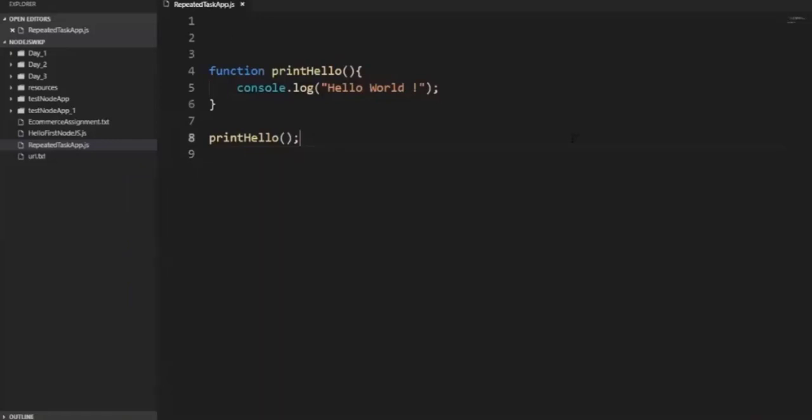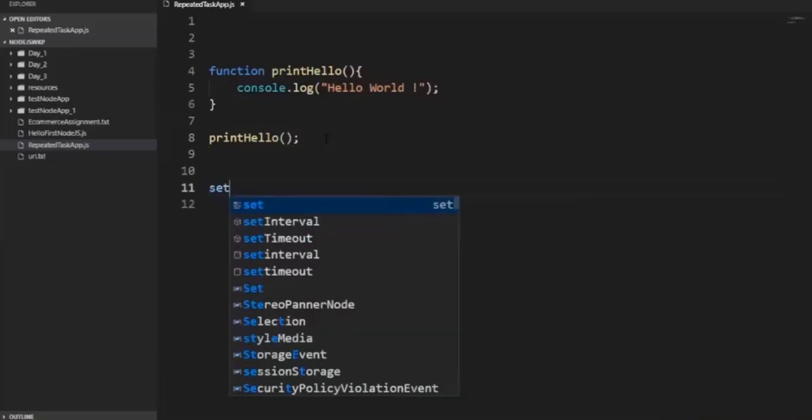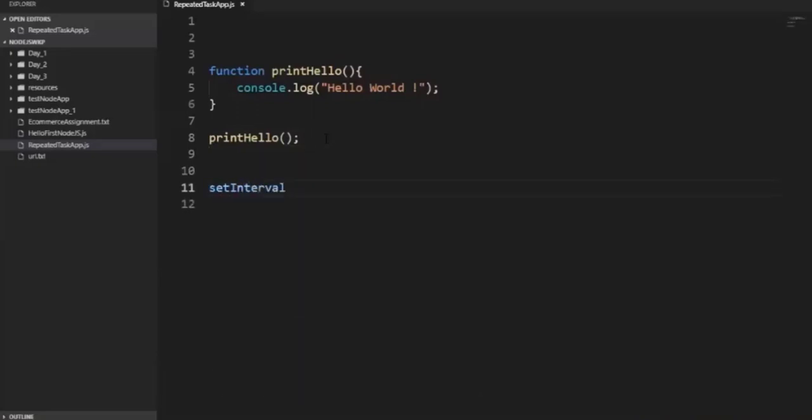Then I realize in a Node.js environment we should have some library. Node.js should give me some library which will contain a set of functions. Those functions I can use and program my code in such a way that it will do certain tasks. So there's one function available, the setInterval function. Yes, there is a setInterval function, which is an inbuilt function given by Node.js.